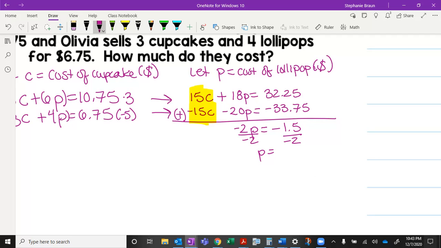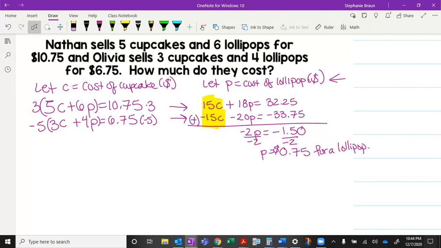So half of 1.5, if you think about money, half of $1.50 is 75 cents. And the reason I'm talking like that is because everything here was money. So that's going to be 0.75. That was P, and P was my lollipop. So it's 75 cents for a lollipop. I just spelled that wrong. Lollipop. Okay, now I have to go back and find my cupcake.